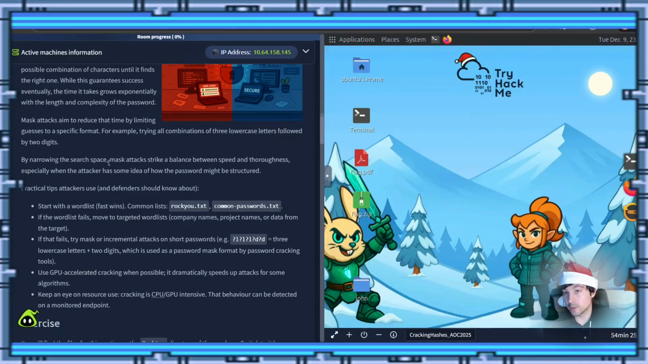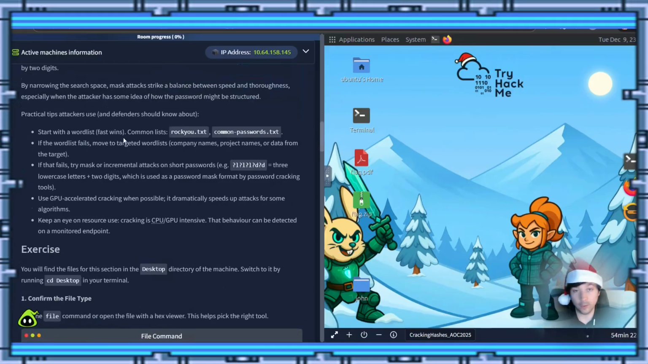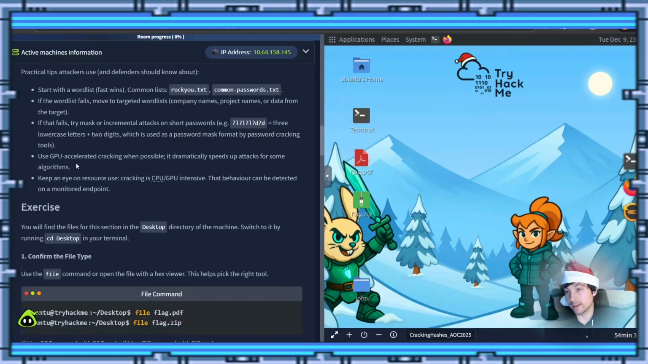One very common word list for fast wins is rockyou.txt. If that fails, we could try mask or incremental attacks on short passwords. What you see there is 3 lowercase plus 2 digits, which is used as a password mask format by the password cracker. If you need, you can also use GPU acceleration when possible; it dramatically speeds up the attack for some algorithms.